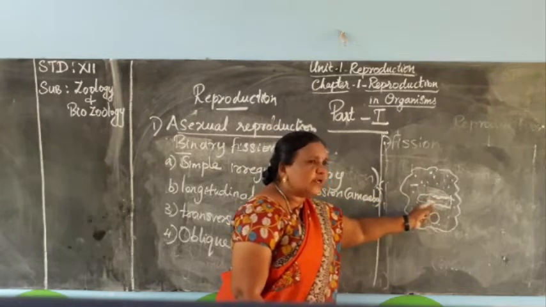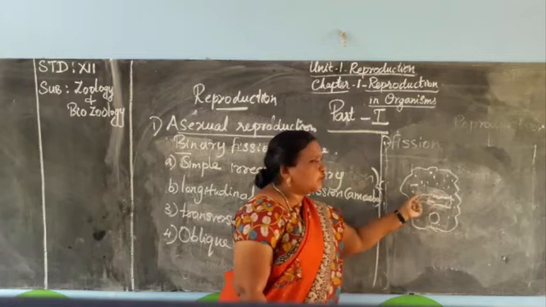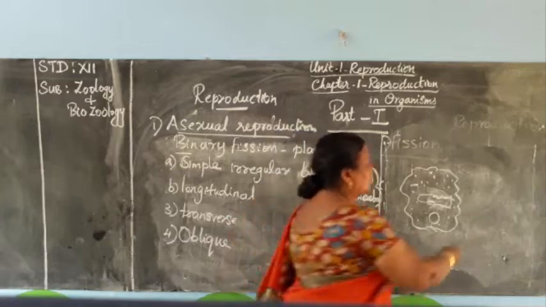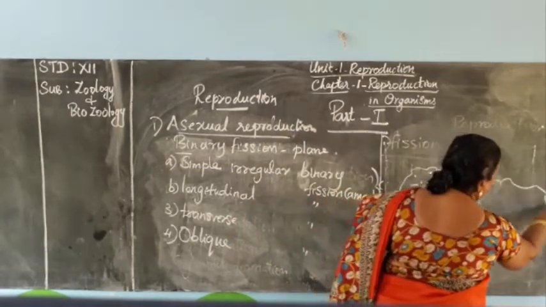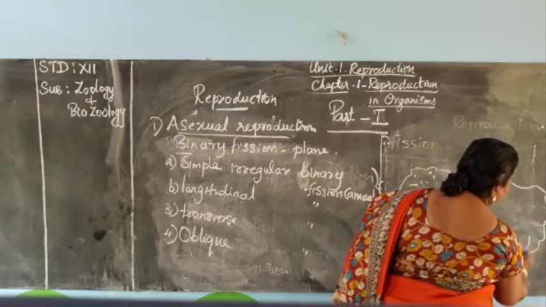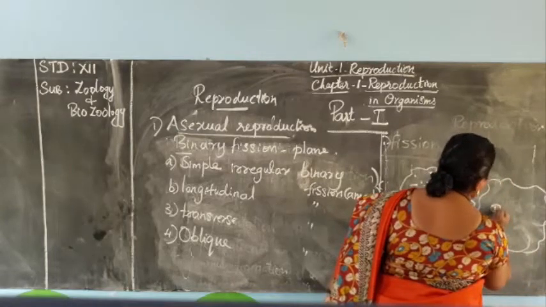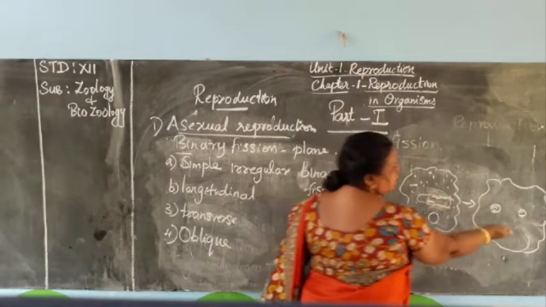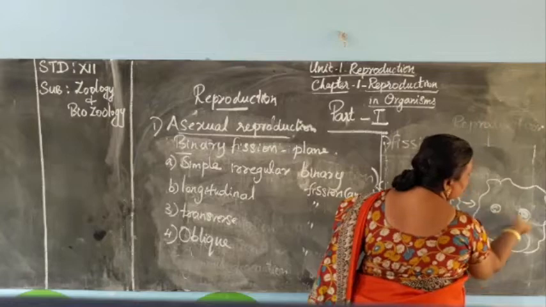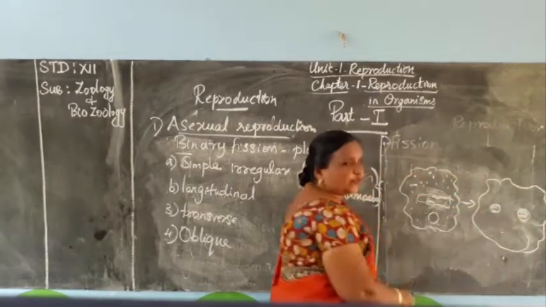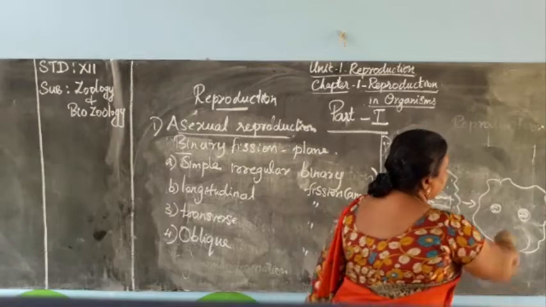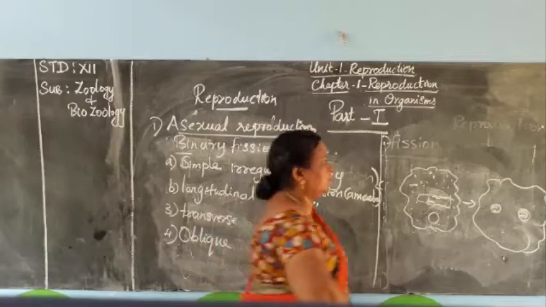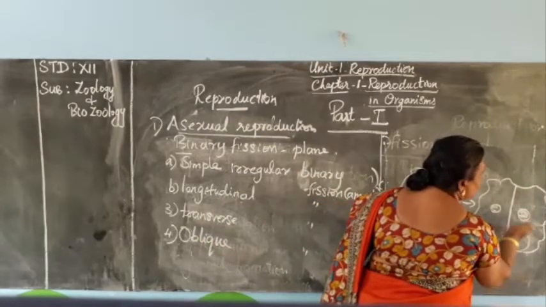The constricted nucleus will divide into two pieces and each half of the organism will get one piece of nucleus. After constriction, the nucleus is divided into two and they are split into each part of this organism. Then finally cytokinesis: division of the cytoplasm will take place in between these two nuclei.